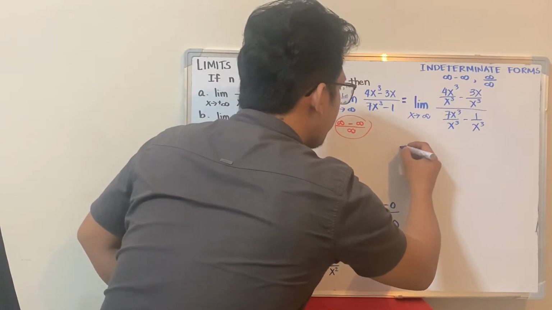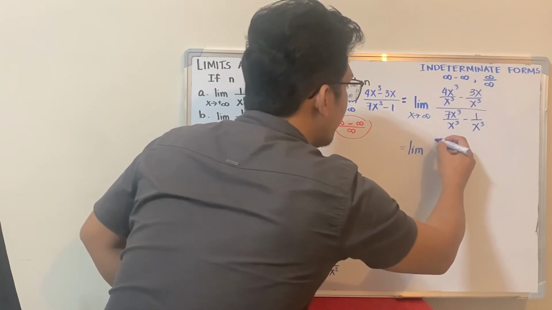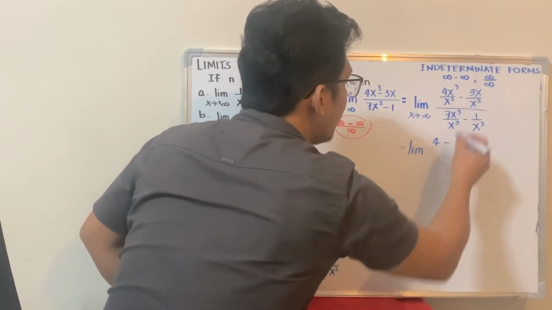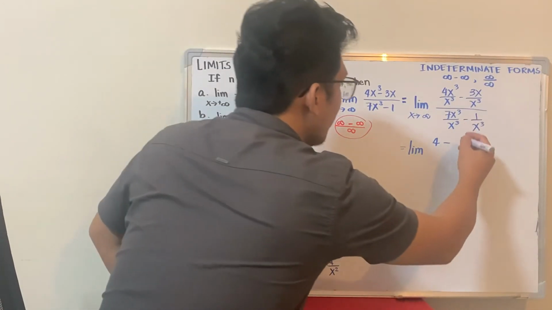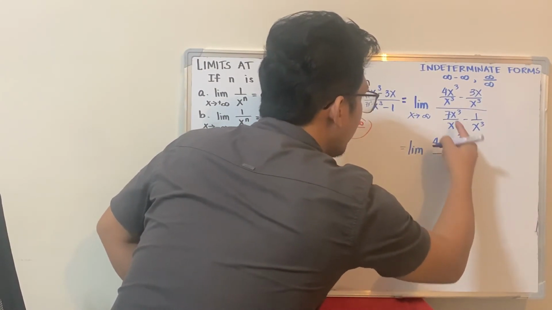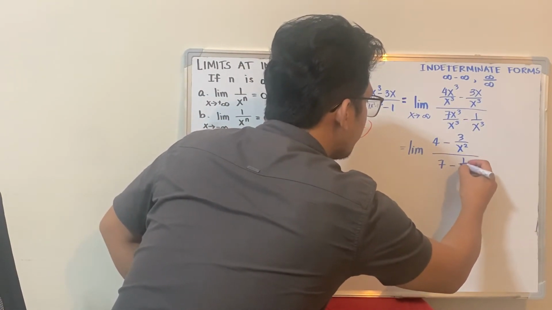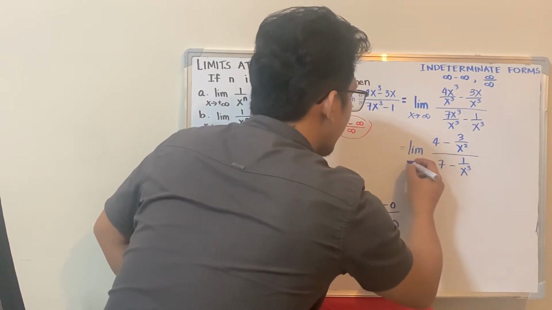This becomes 4 minus 3 over x squared, all over 7 minus 1 over x cubed, as x approaches infinity.